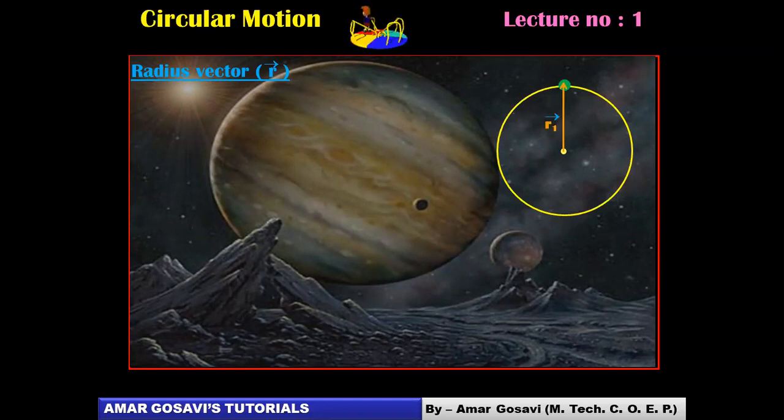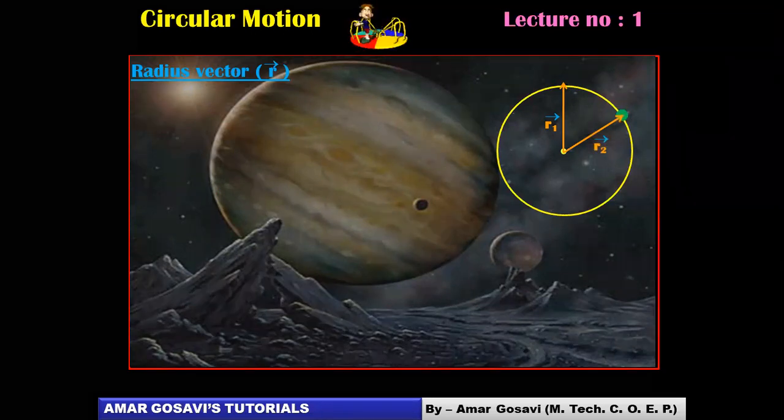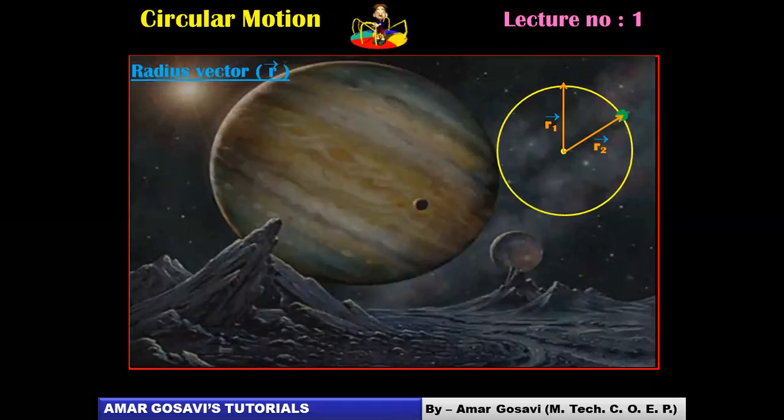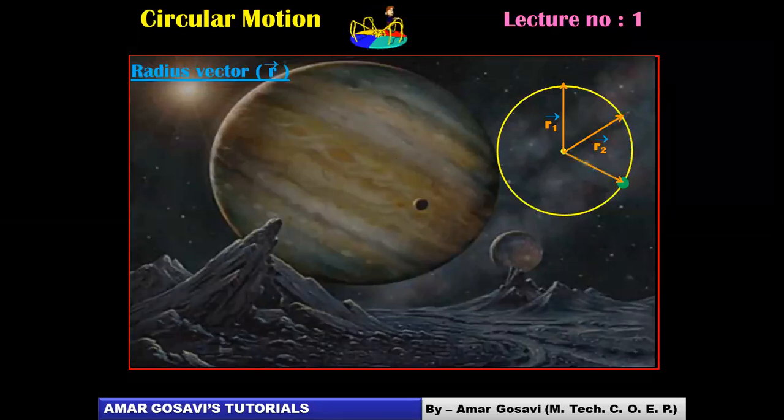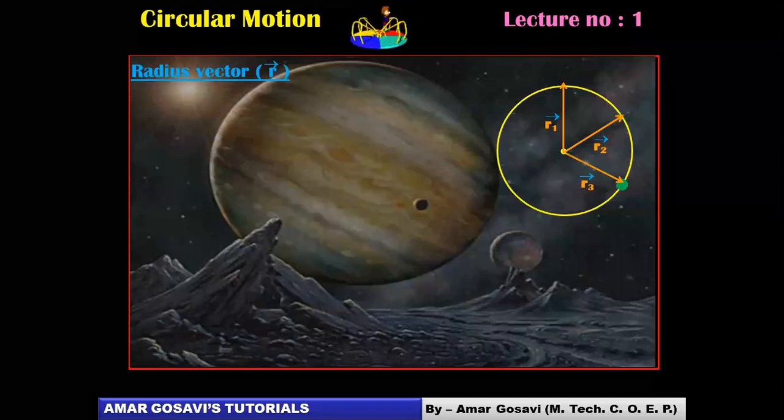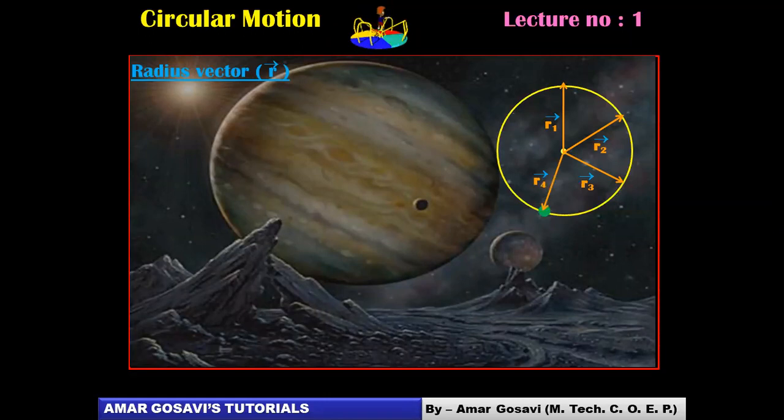So for this position, it is say R1. The time changes, the position will also change. You can see the animation. Time changes, the position changes, and the radius vector also changes in direction, not in terms of magnitude, but in terms of direction. So how do we define radius vector then? It's a line segment joining the center of the circle and the particle, directed towards the particle. You can see the arrow is directed towards the particle. So this is the definition for radius vector. For a different position, again, the radius vector will have a new direction and so on.